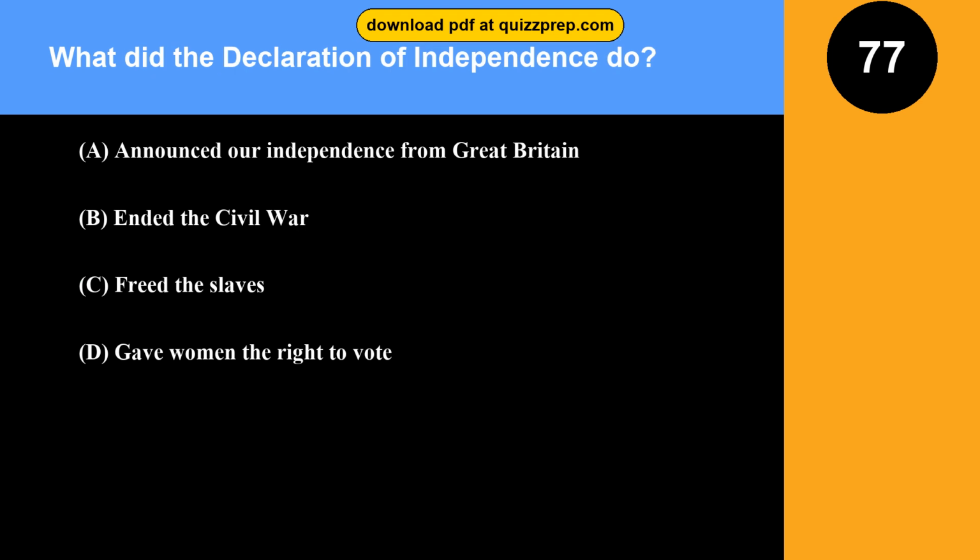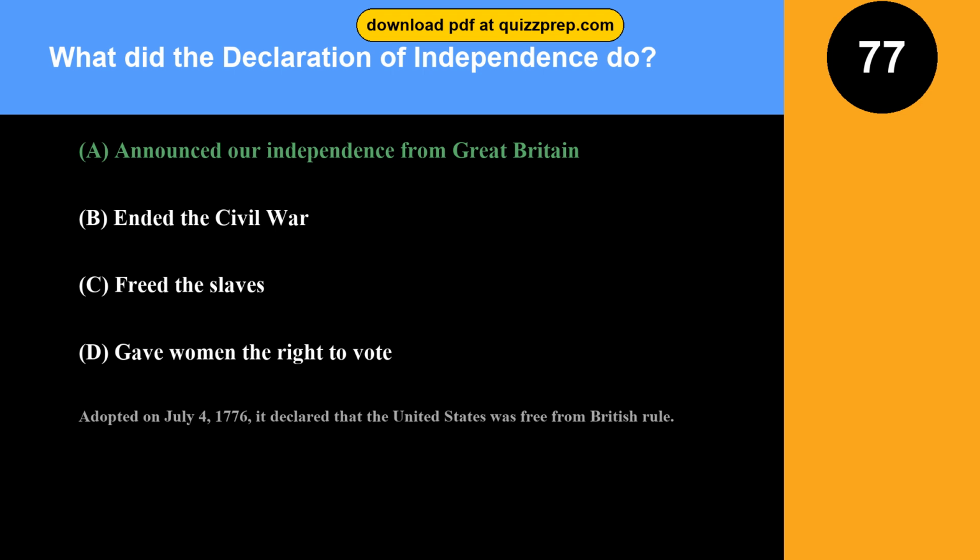Question 77. What did the Declaration of Independence do? Option A, announced our independence from Great Britain. Option B, ended the Civil War. Option C, freed the slaves. Option D, gave women the right to vote. The correct answer is option A, announced our independence from Great Britain. Adopted on July 4, 1776, it declared that the United States was free from British rule.